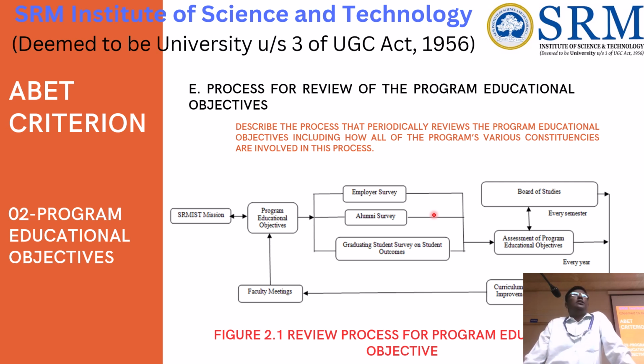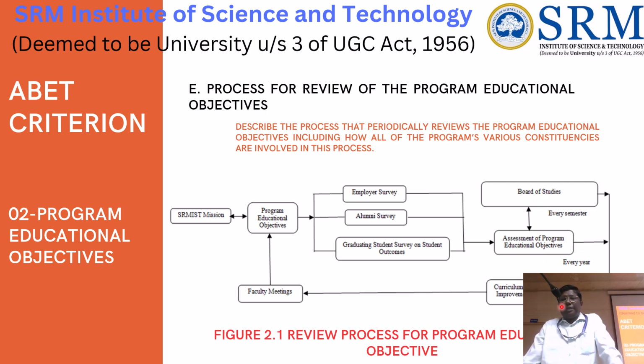Program outcome means immediate; here the term is called student outcome. For a student outcome, we ask immediately at graduation whether the student possesses the characteristics or not. So there is a difference. PEO means after three years of graduation, while program outcome or student outcome should be an immediate outcome of the student.